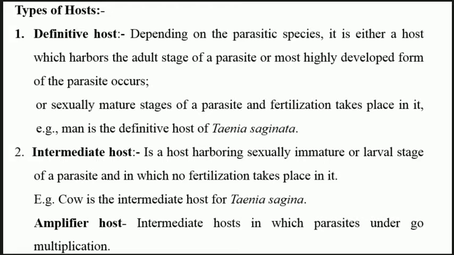It will develop from 10 to 60 or 80 or 100, so it is amplifying. Amplify means enhancement. The number continuously increases, and then the transfer takes place towards the definitive host. So these are the first two most important types of host.